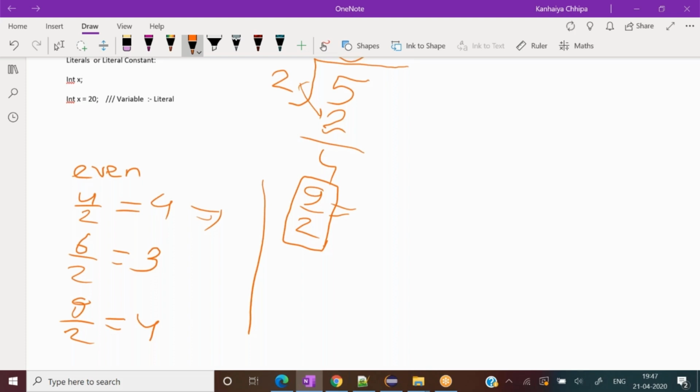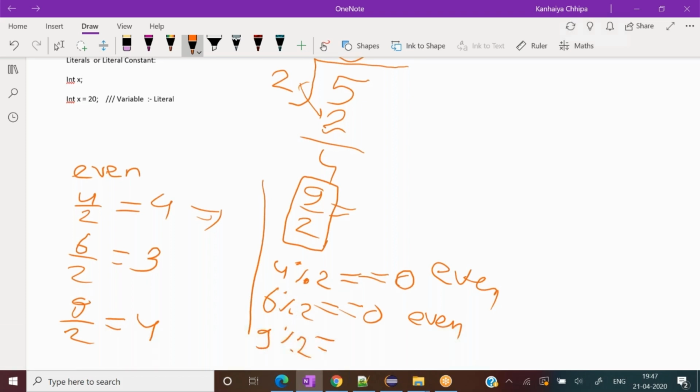So can I use the modulo operation here, like 4 modulo 2, and if it becomes 0, meaning it is perfectly divided, then this is an even number. 6 modulo 2 equals 0, so it is an even number. But if I apply this rule, 9 modulo 2, then this is not 0, this is 1, so it becomes odd. So such logic, wherever we have to check whether the provided number is even or odd, the modulo operation comes to the rescue. A lot of time it is being used.